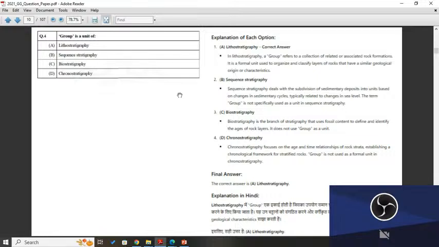Sequence stratigraphy cannot be the answer because sequence stratigraphy is the division of sedimentary deposits into units based on sea level cycles. Biostratigraphy is the branch of stratigraphy that uses fossil content to define the age of rock layers. It does not use group as a unit. Chronostratigraphy focuses on the age or time relationship of the rock strata, establishing a logical framework for stratified rocks. Group is not used as a formal unit in chronostratigraphy. So the correct answer is lithostratigraphy.